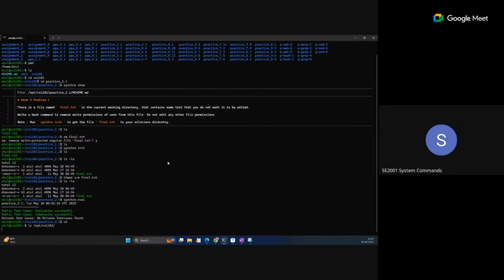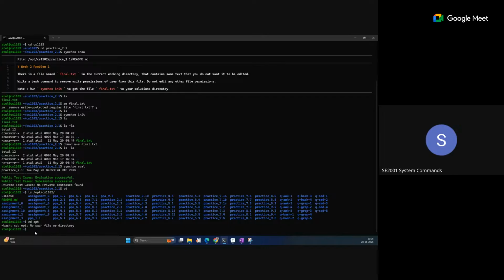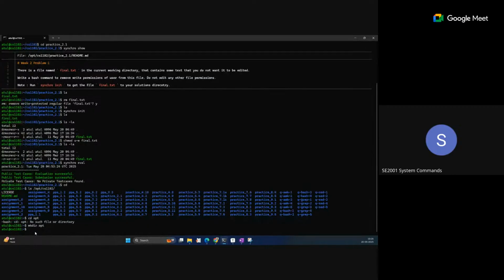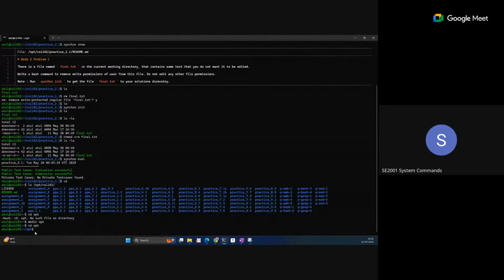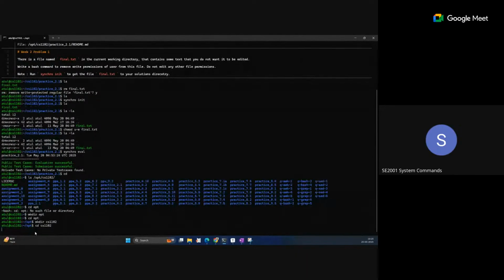Then they see this path and all questions are visible. What they actually did: cd and then they enter opt. OPT is not there, so they create it with mkdir opt. Now cd opt. Now they create a folder with mkdir cs1102, and then enter inside with cd cs1102. So this is entered.